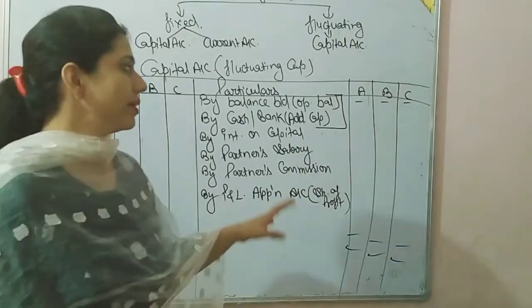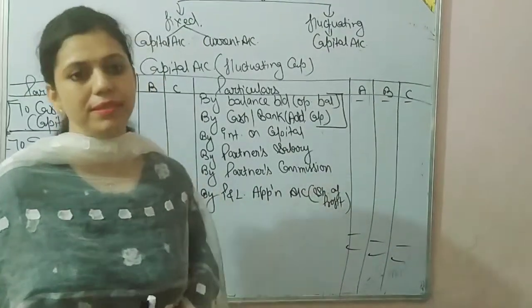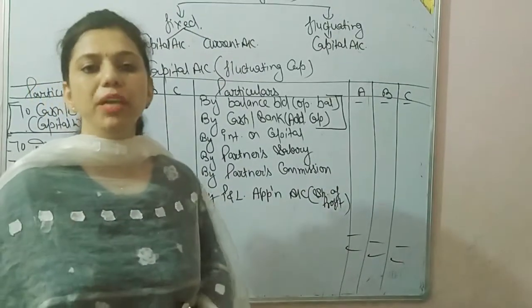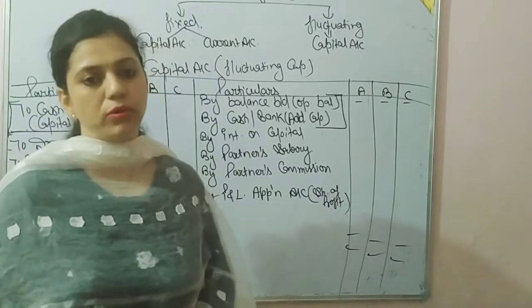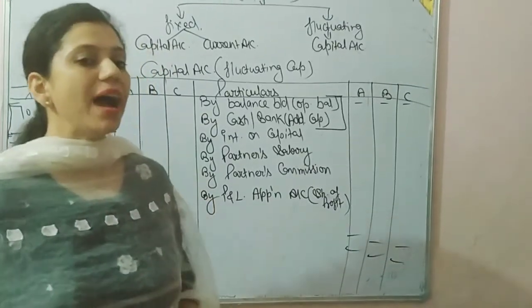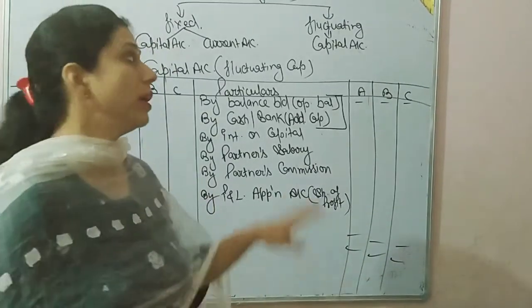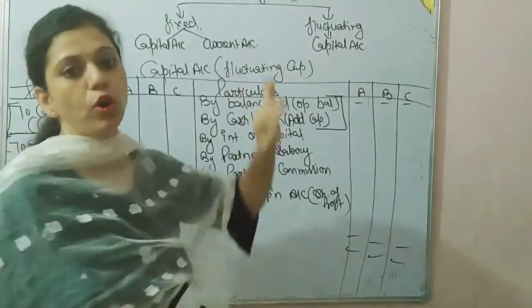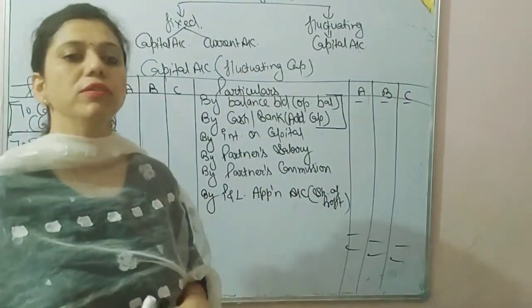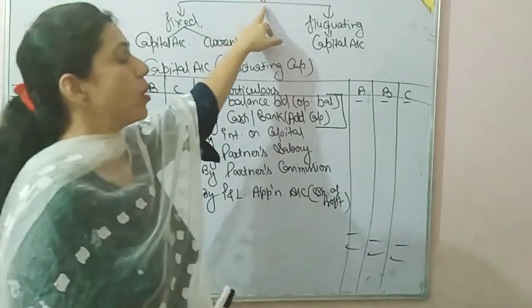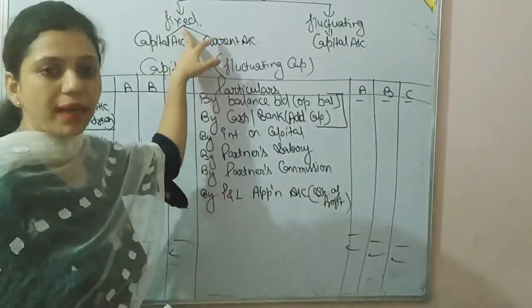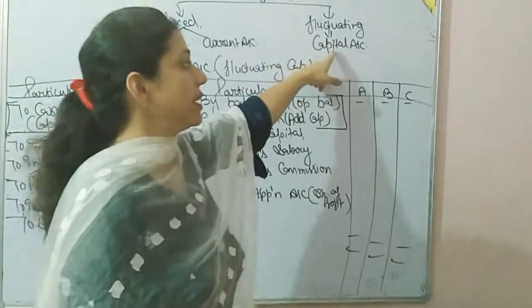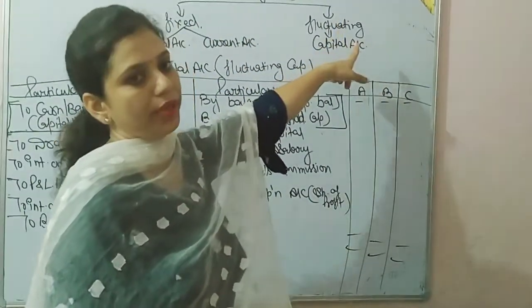Students, yesterday we discussed the format of the profit and loss account and the P&L appropriation account. After that, we have to prepare the capital account in the chapter Fundamentals of Accounting for Partnership Firms. Capital accounts are of two types. The very first is when capitals are fixed, and the second is when capitals are fluctuating.